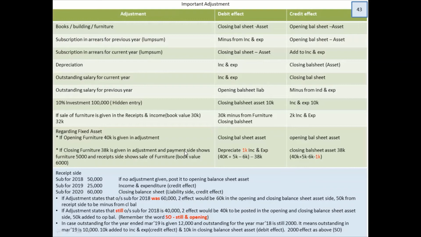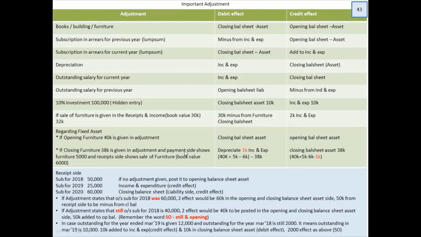Now they are saying it was 60,000. Now in the receipts and payment, you understood you got 50. So what is the outstanding for 18 now? 10,000. So in the first case, first adjustment, this 50,000 you will minus it from the closing balance sheet. So if you minus it from closing balance sheet, which effect are you giving?